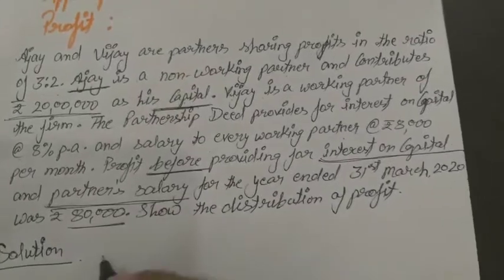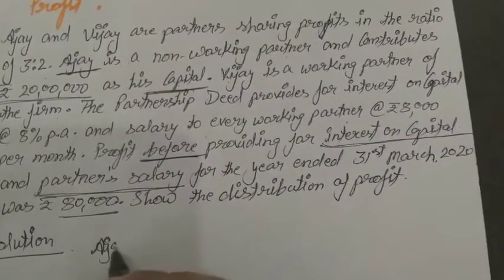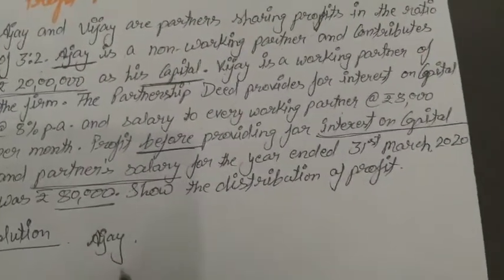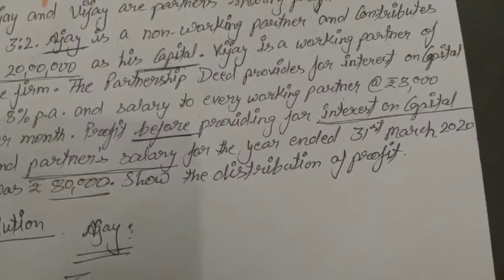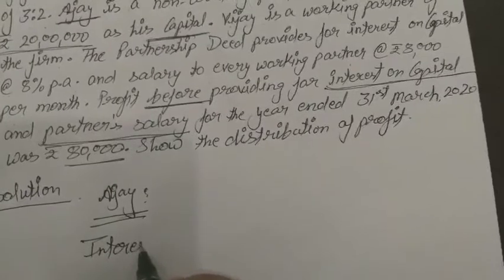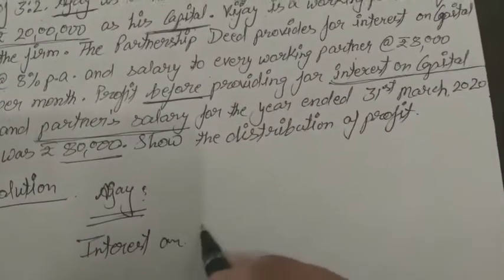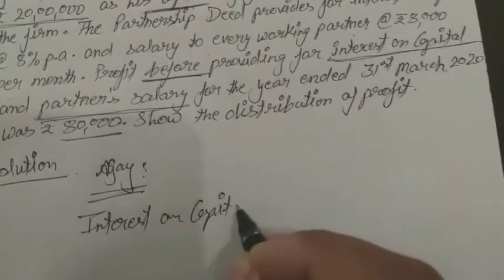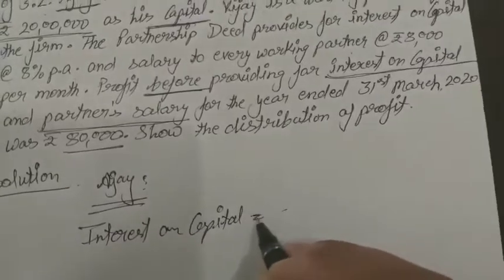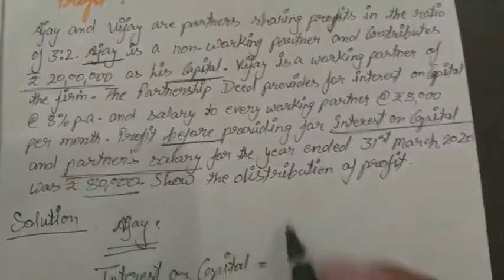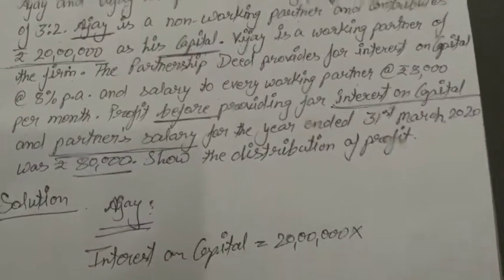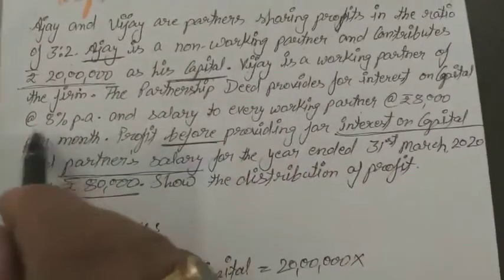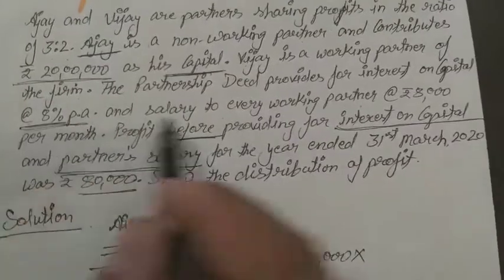So according to Ajay, what amount will he get? He will get interest on capital on 20 lakh rupees. The rate of interest is 8% per annum.